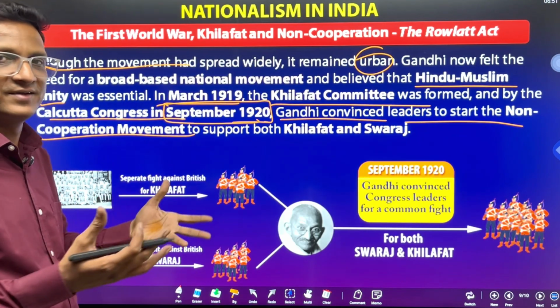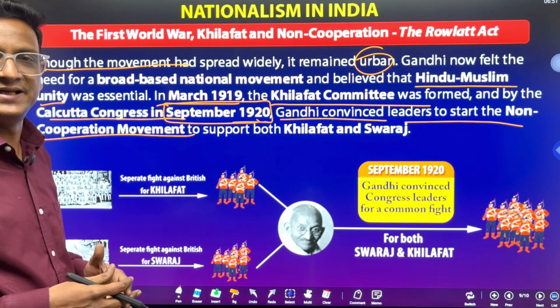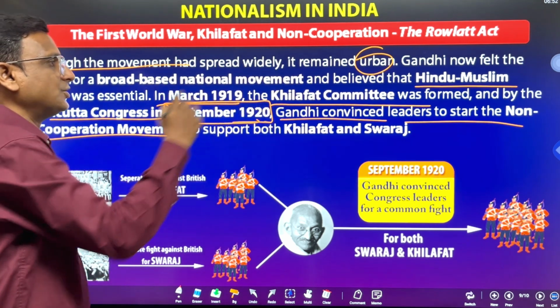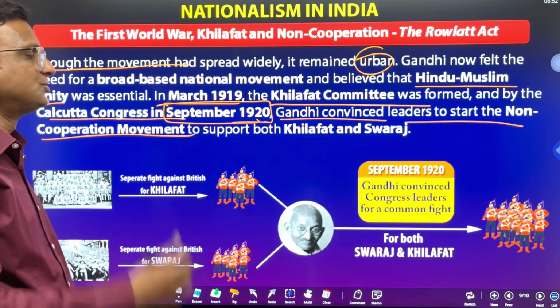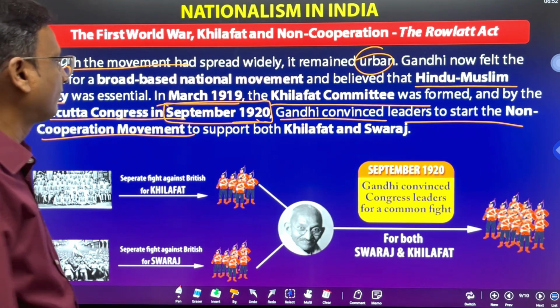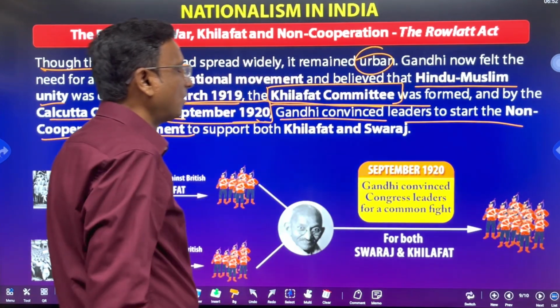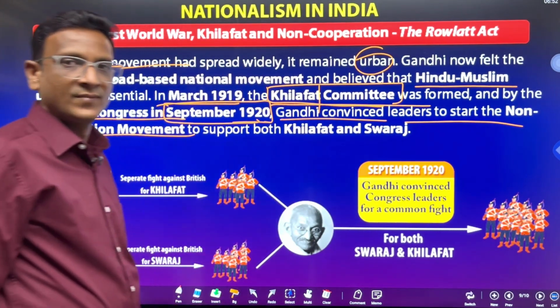That means earlier there were different opinions in the Indian National Congress. So, about this joint fight, what is this joint fight? What is this Khilafat committee? What is this Khilafat issue?